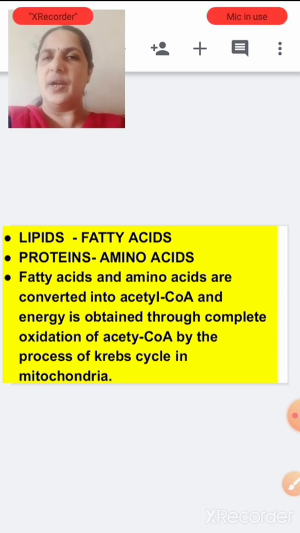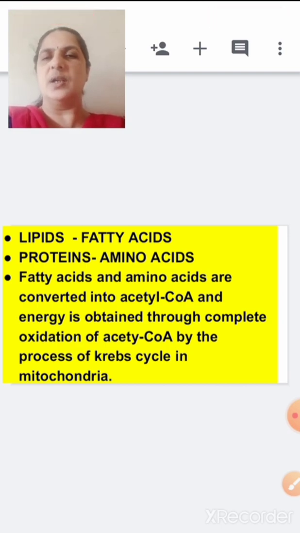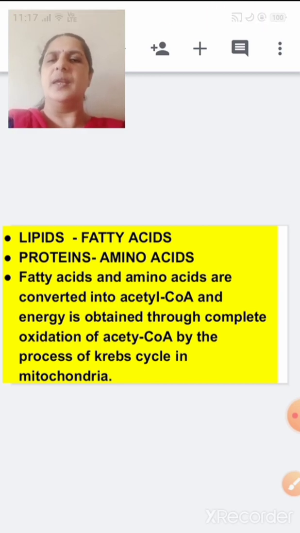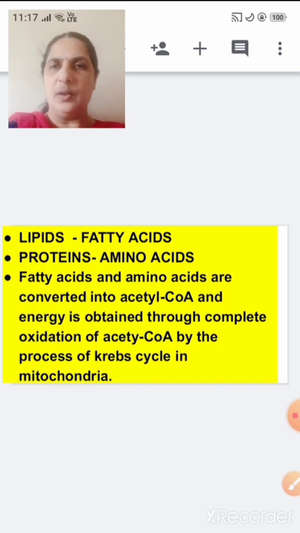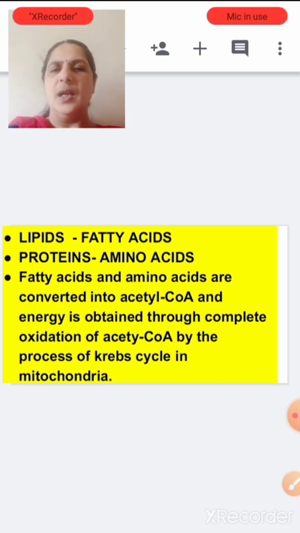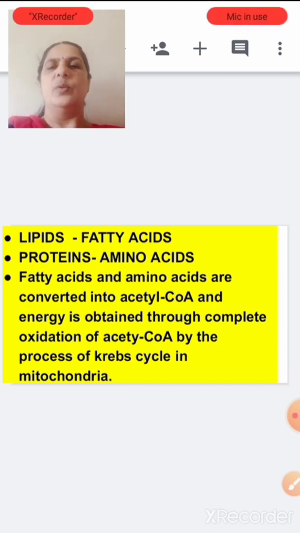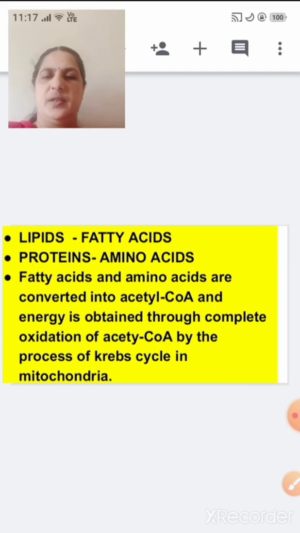This acetyl coenzyme A enters the Krebs cycle, and you will get the same process of energy production.